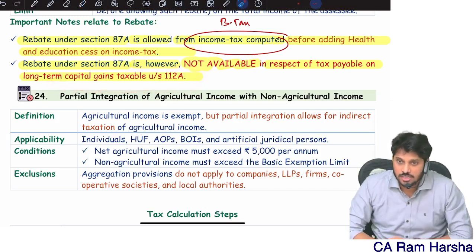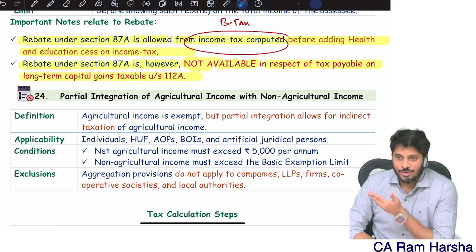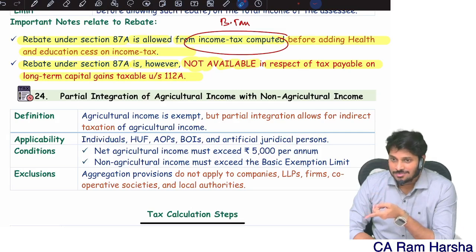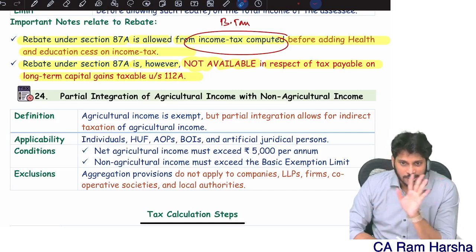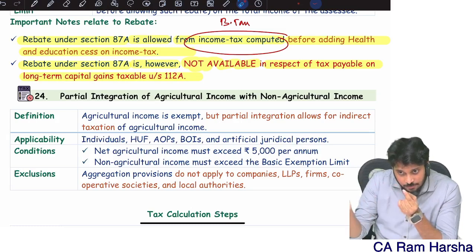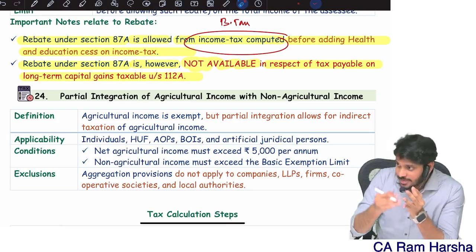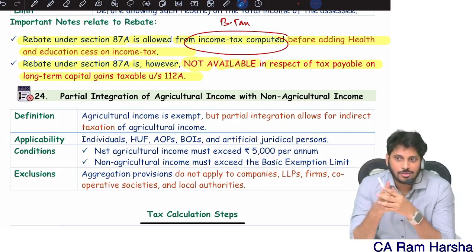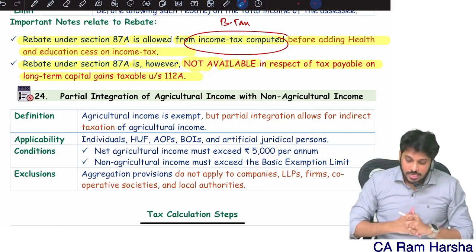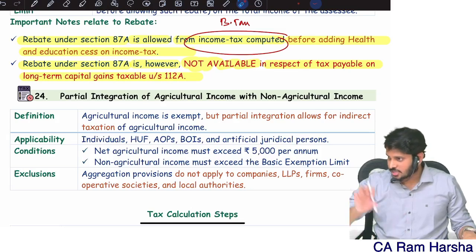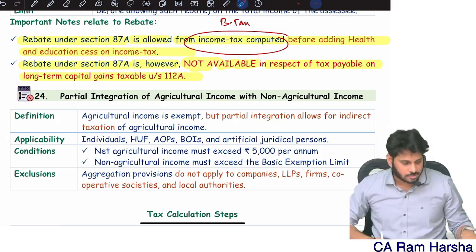That's it. On 112A income, rebate is not available. There is a reason. Already in 112A income, 1,25,000 exemption they are giving. Indirectly they are giving rebate there. That's why. Able to understand? So if your basic tax portion has 112A tax amount, then separate that. Then only on the remaining basic tax can rebate be claimed. Then again total the basic tax plus cess. Clear? So 112A income is not eligible for rebate. We'll take a 5-minute break and then continue in the next session.